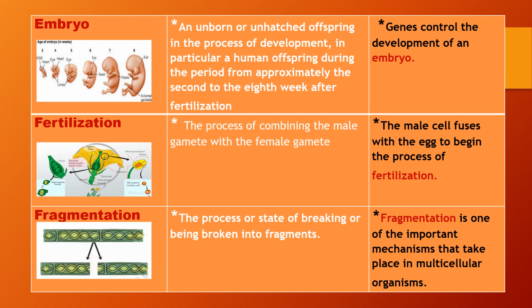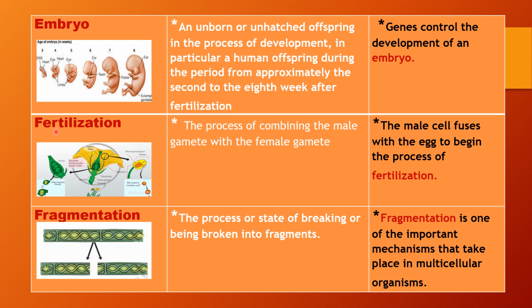The next word is embryo. Embryo means an unborn or unhatched offspring in the process of development. In particular, a human offspring during the period from approximately the 2nd to 8th week after fertilization. It could be used in a sentence like, genes control the development of an embryo.